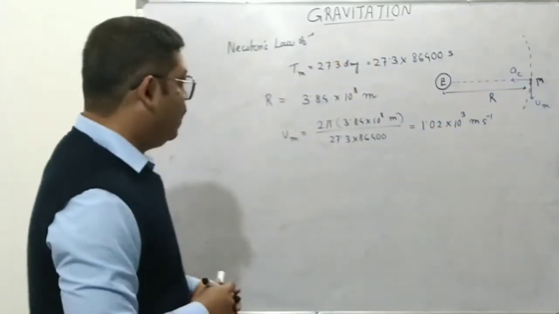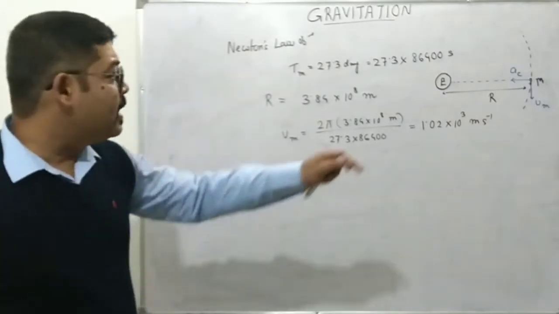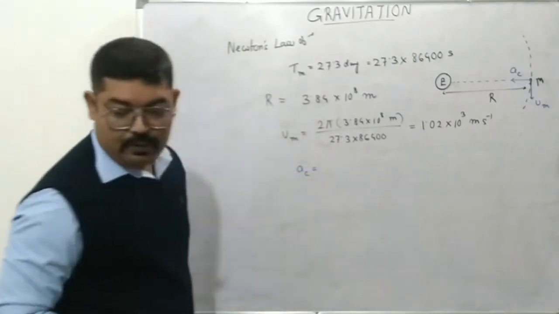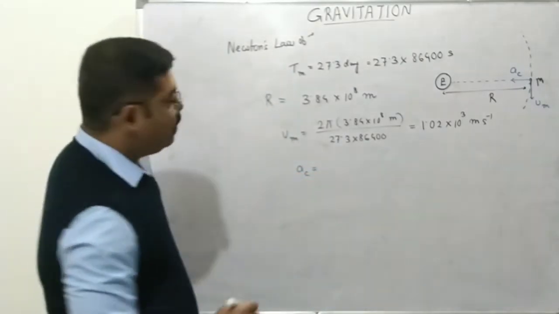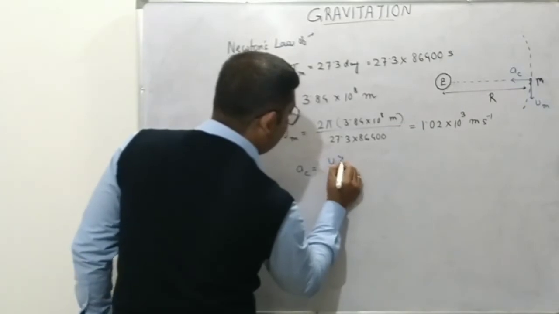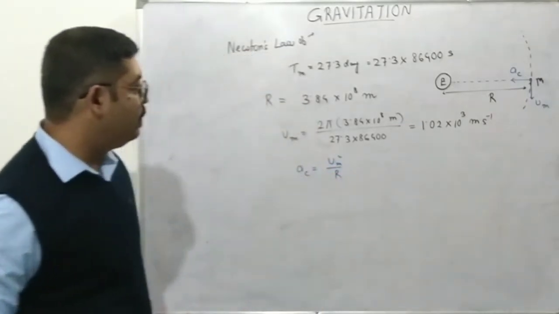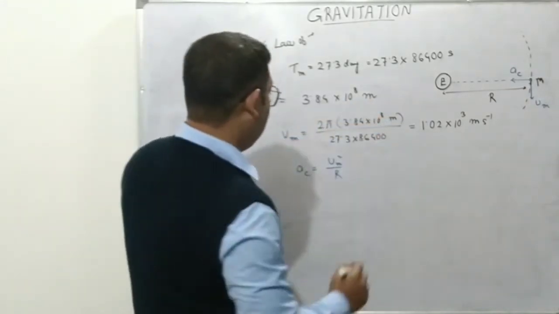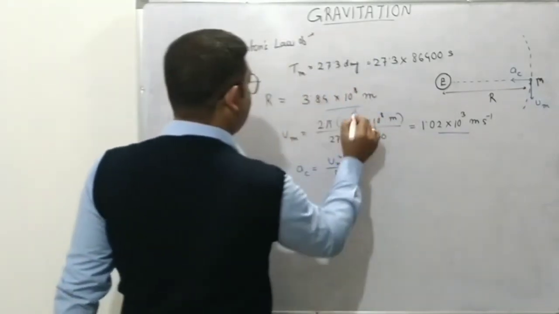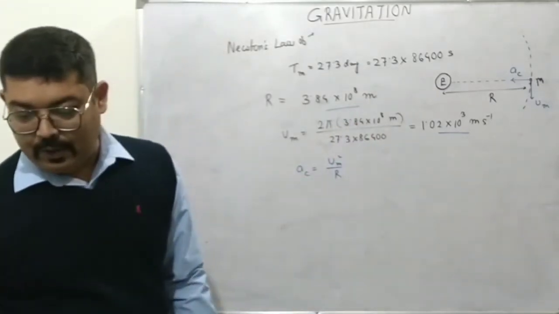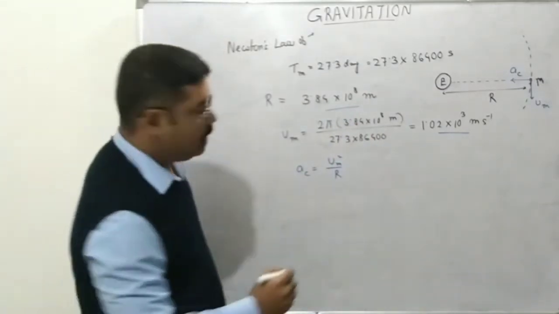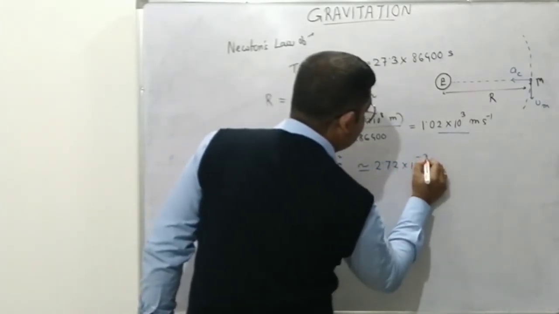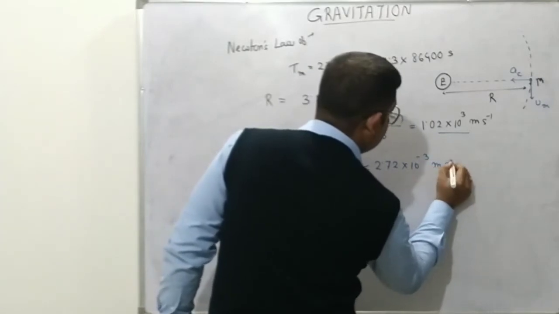So if it is so, then the centripetal acceleration can easily be found. AC must be equal to, we know, Vm square by R. Substitute the values. Vm is given by this, R is given by this. If you substitute the values and simplify, you will get a result which is almost equal to 2.72 into 10 to the power minus 3 meter per second square.